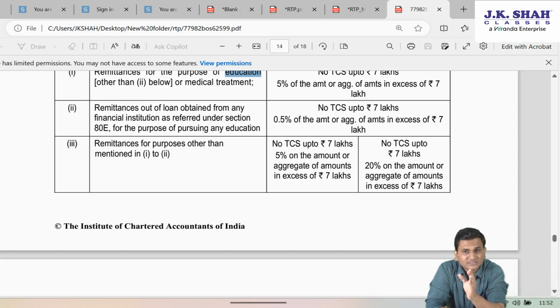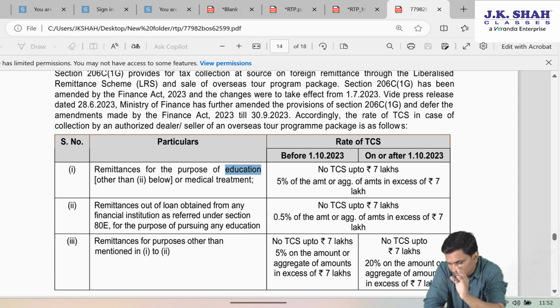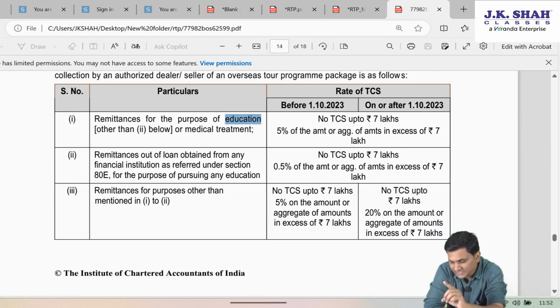In such case, no TCS will be applicable up to 7 lakh prior to 1st October. And even after 1st October, there will be no TCS up to 7 lakh. However, 5% of the amount or aggregate of amounts in excess of 7 lakh up to 1st October rate, and after 1st October, the rate will become directly 20%.